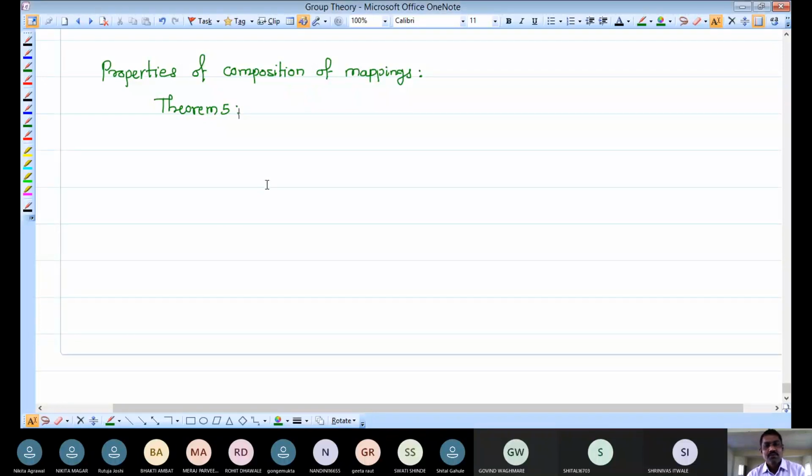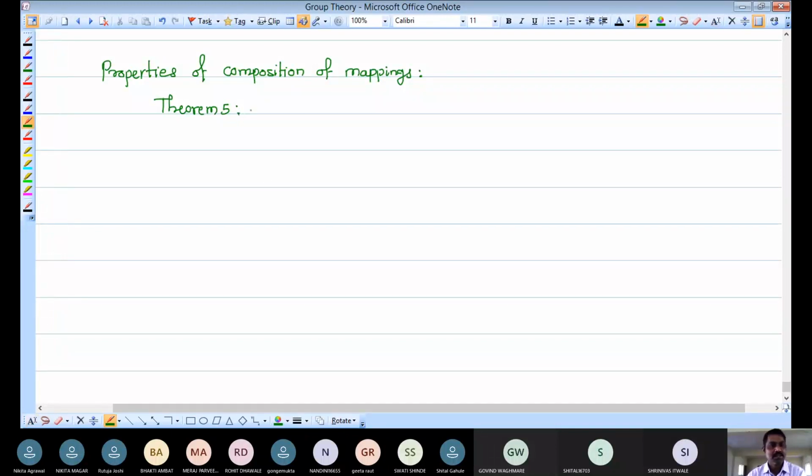Okay, in the properties of composition of mappings, we have already discussed four theorems regarding the composition of mappings. Now, one more important property is there for the composition of mappings. So we are listing this property as theorem 5. Let me write the statement of theorem 5 and then we will try to prove it.